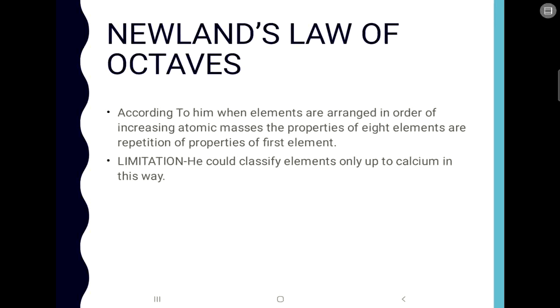Now let us see Newlands' law of octaves. According to Newlands, when elements were arranged in the order of increasing atomic masses, the properties of the 8th element were a repetition of the properties of the first element. So basically, when you arrange the elements on the basis of increasing atomic masses, every 8th element had properties similar to the first element. That was Newlands' law of octaves. But the limitation of the octave rule was that it could classify only up to calcium, because after calcium this rule was not applicable. So that was one limitation.